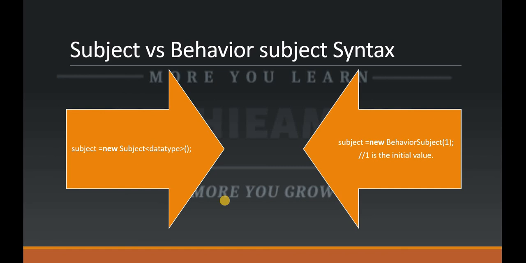If we see in our Angular, the basic syntax is like subject equal to new Subject. We specify the type of the data we want to push, like string, integer, or any object, so we can push that kind of subject value. As you can see, there is no initial value required in this parameter. But in behavior subject, like we have passed 1, it requires one initial value. Otherwise, whenever any subscriber tries to observe the value of this behavior subject, it will get an error, because we haven't given any initial value, so we have given the value 1, right?